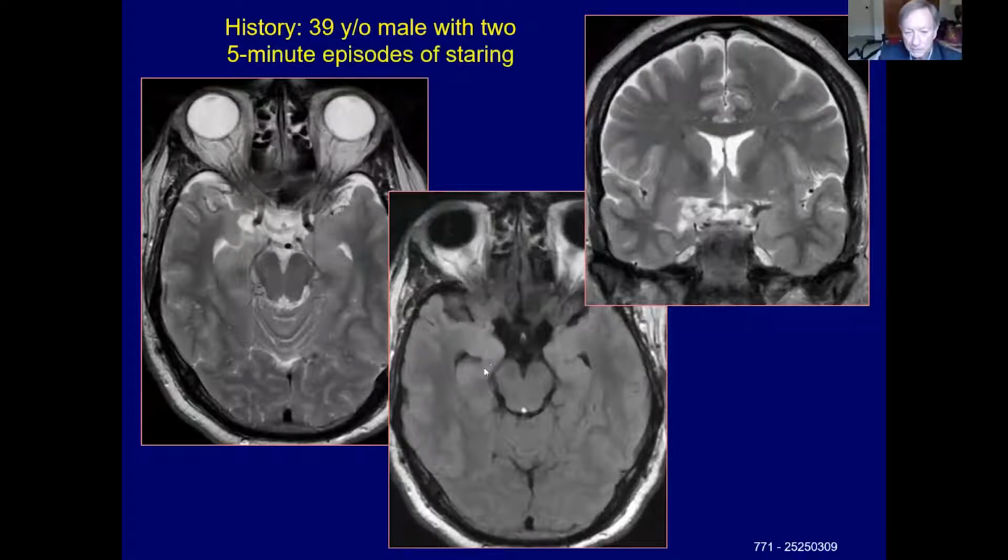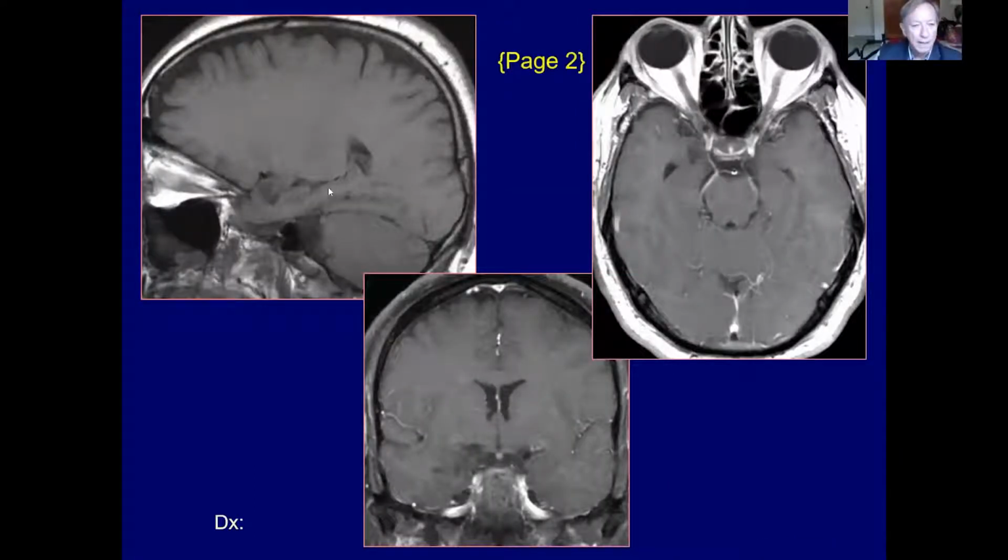heterogeneous abnormal signal on the FLAIR, and the coronal T2 shows several areas of cystic change in this region. Sagittal T1, some hypointensity, reflecting the cysts. So a heterogeneous mass within the medial temporal lobe.